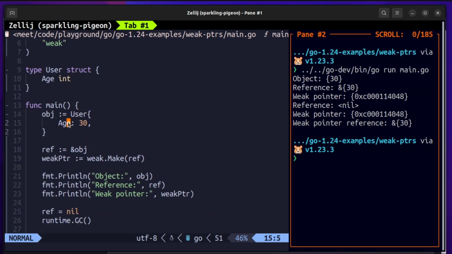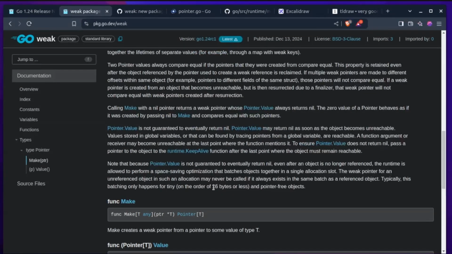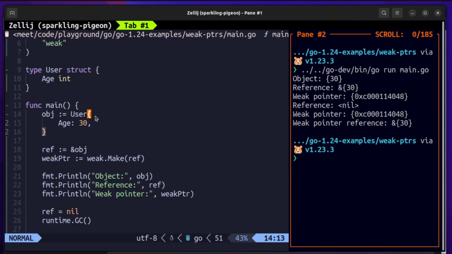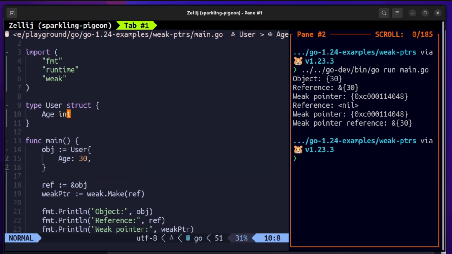Because here, since there is just one field of integer, and integer is 16 bytes or less, we are not allowing the weak pointer to get dereferenced or get cleared out by the garbage collector. And this happens only for tiny objects it is referring to, that is 16 bytes or less. And integer here is either 64 or 32-bit depending on the architecture. So it will usually be 8 or 4 bytes depending on the architecture, and that is why it doesn't clean up these values.